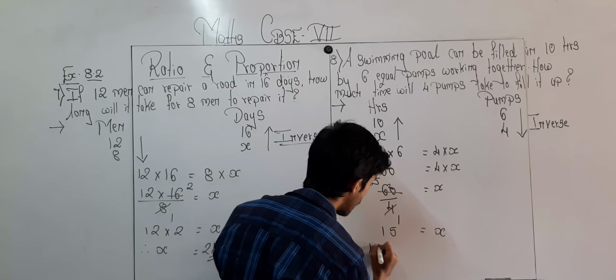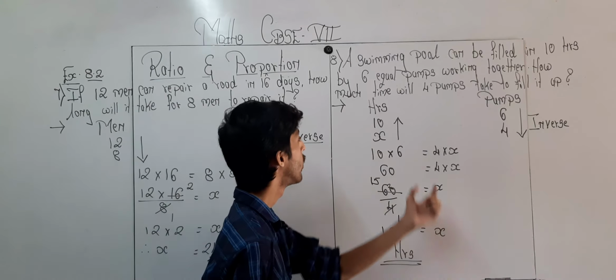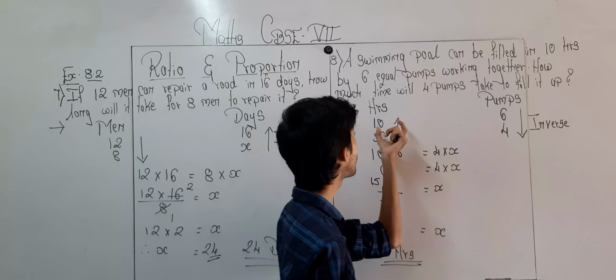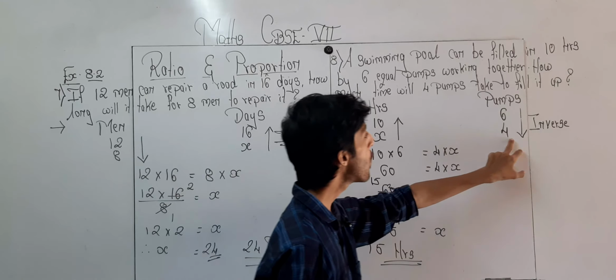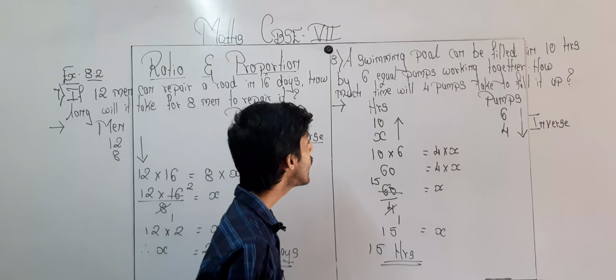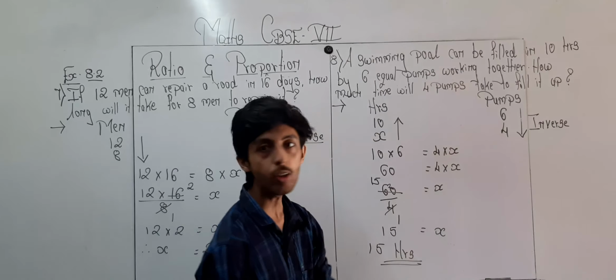So how many hours? 15 hours will be required when the 4 pumps are there to fill the swimming pool. When 6 pumps are there, 10 hours are required. When there are 4 pumps, means 2 pumps are getting decreased, so 5 hours will be getting increased, means 15 hours will be required for 4 pumps to fill the swimming pool.